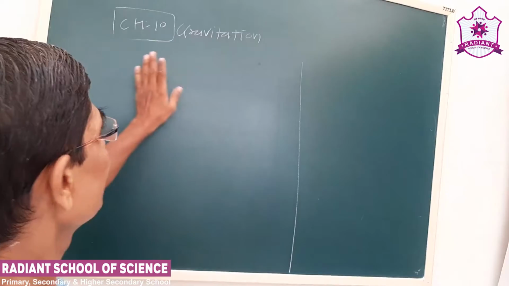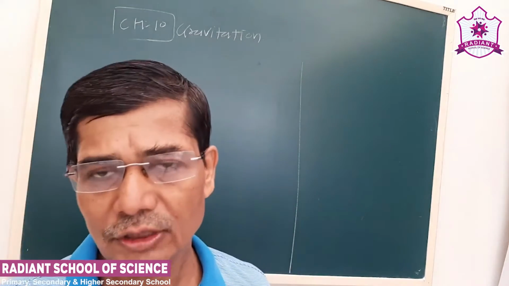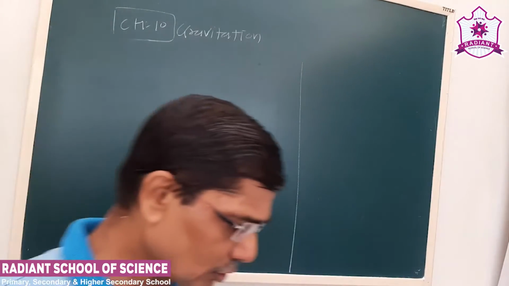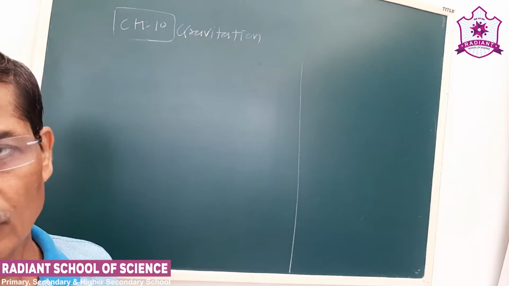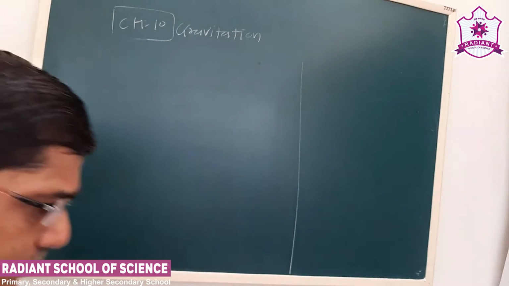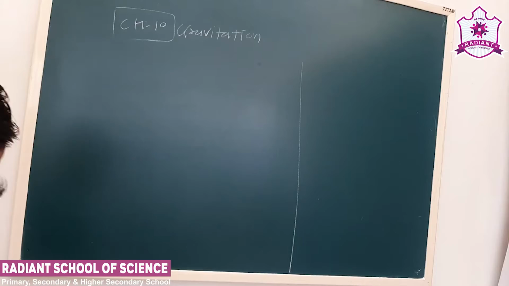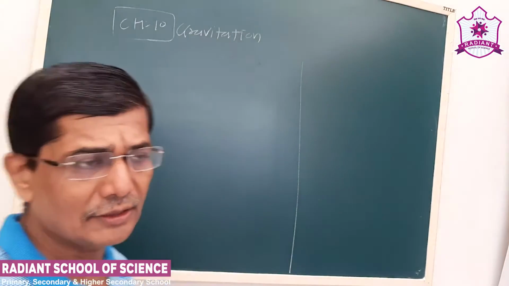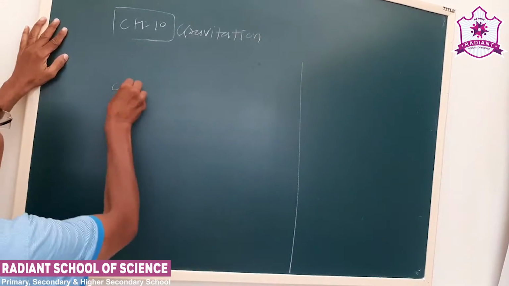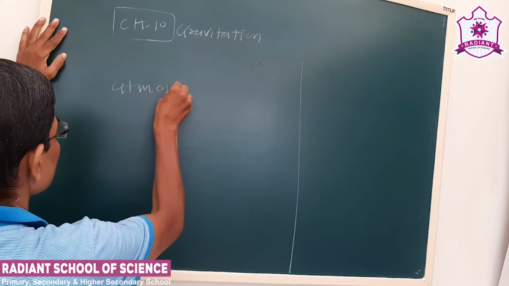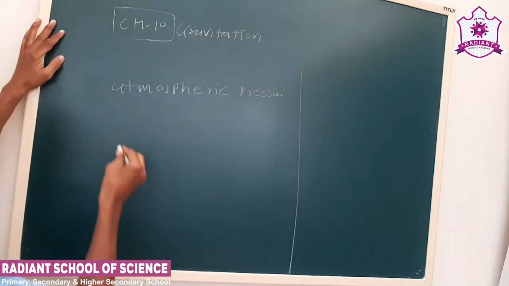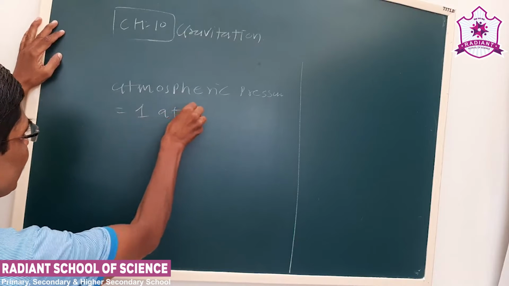See, in the last lecture we talked about some MCQs or questions based on lesson number 10, that is gravitation, which includes Newton's universal law of gravitation. It also deals with pressure and density. Now, in the concluding part of this lesson, we try to see some of the units of pressure. See the atmospheric pressure. That is called 1 atmospheric pressure.